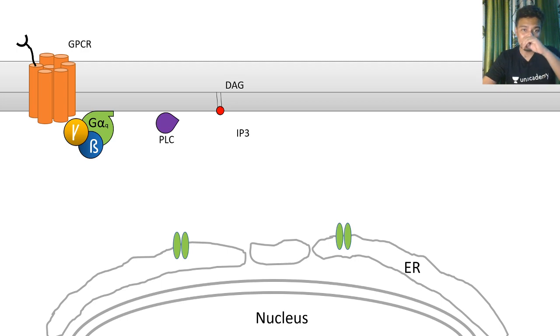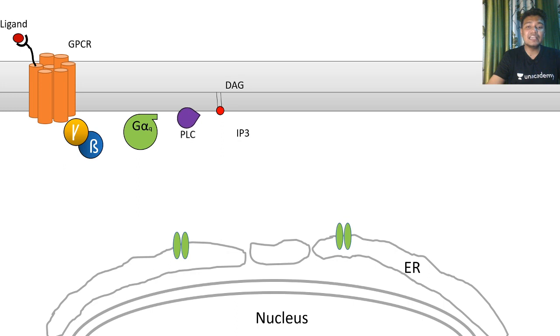So this is the signaling pathway that they wanted you to understand. This is Gq coupled receptors. Upon ligand binding, there would be activation of these GPCRs, which leads to a conformational change, and the G alpha subunit dissociates from this trimer and activates phospholipase C, which cleaves PIP2 into IP3 and DAG.